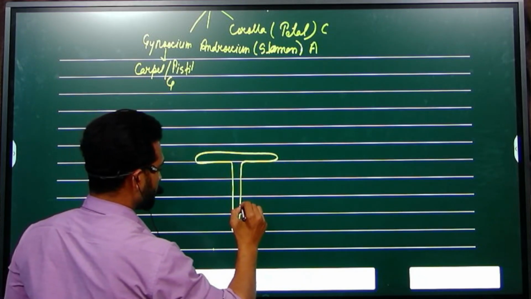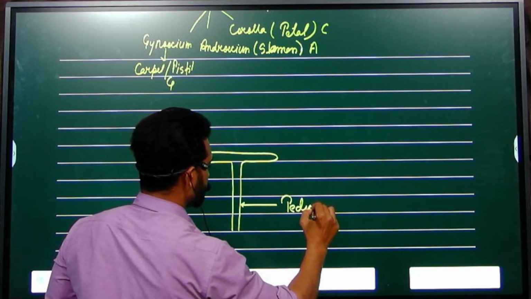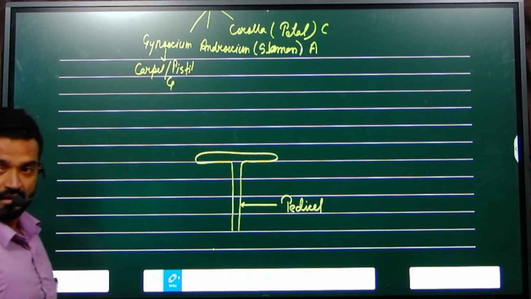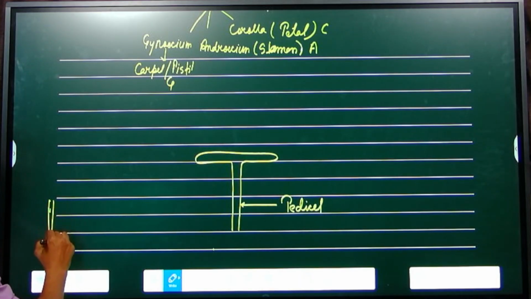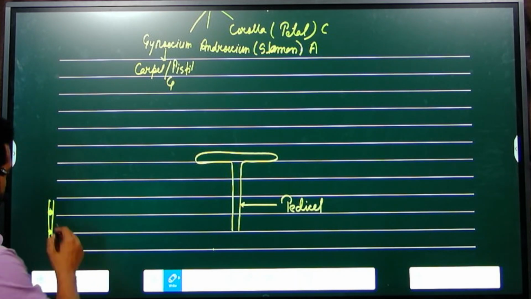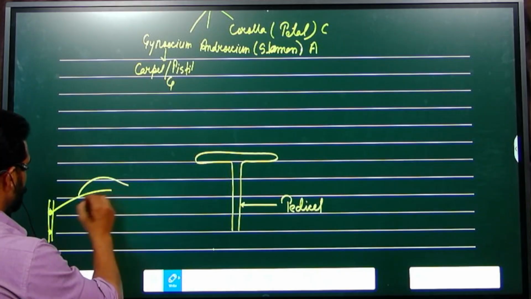This is called the pedicel. This is a stem, this is a node, and the part between two nodes is called the internode. And this is a leaf.